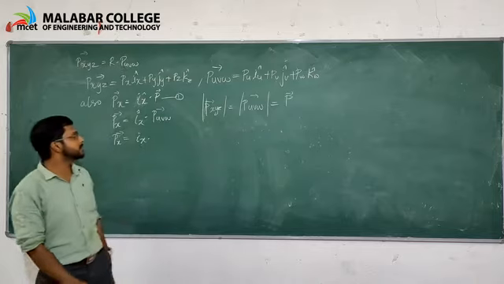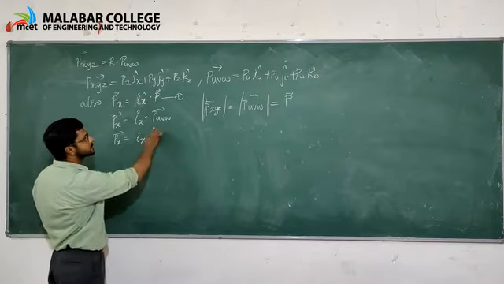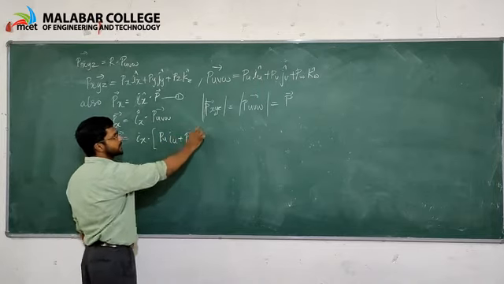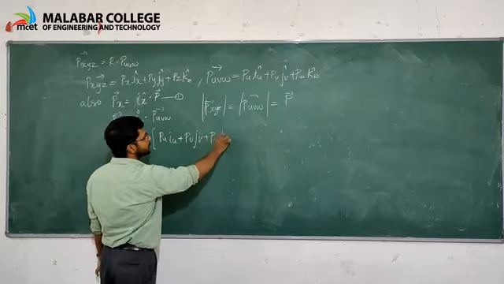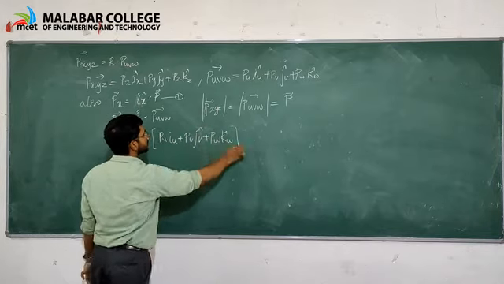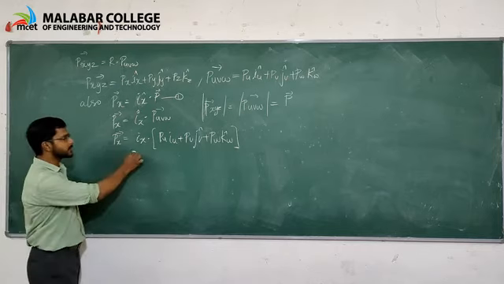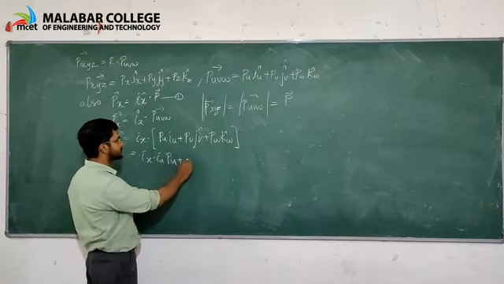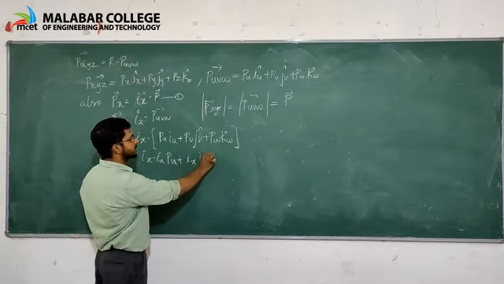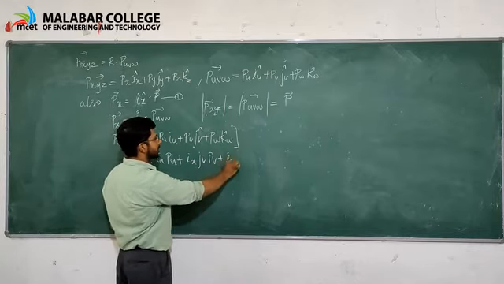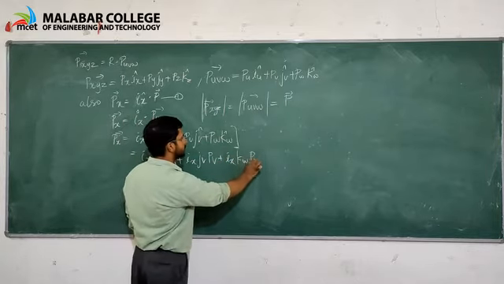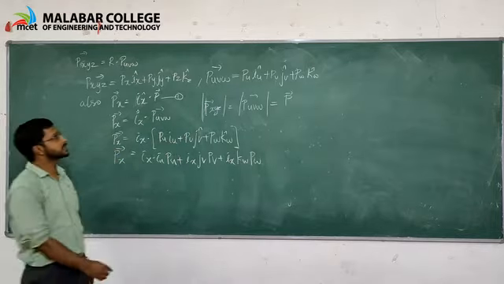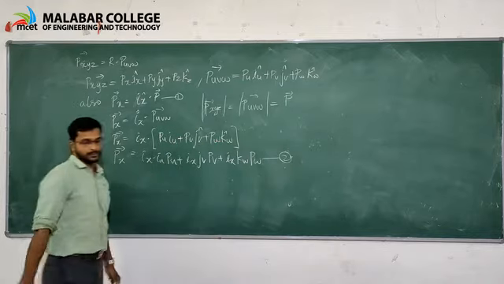From this, Puvw is Pu iu plus Pv jv plus Pw kw, which gives ix iu Pu plus ix jv Pv plus ix kw Pw, which is Px. It is equation number 1.